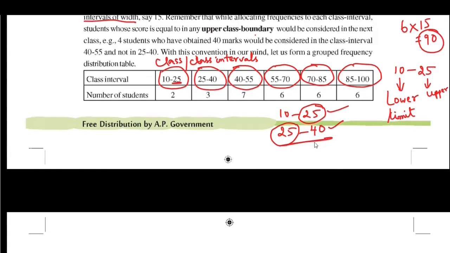These types of class intervals are called exclusive class intervals. If the class intervals are inclusive, we need to take boundaries and make them exclusive. As these are already exclusive class intervals, we can use the word boundary for them also.